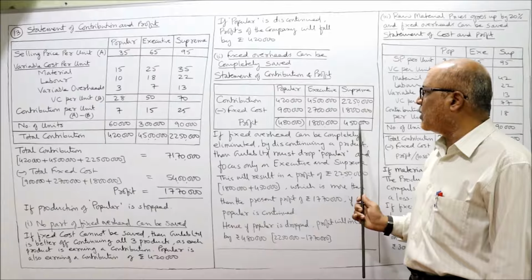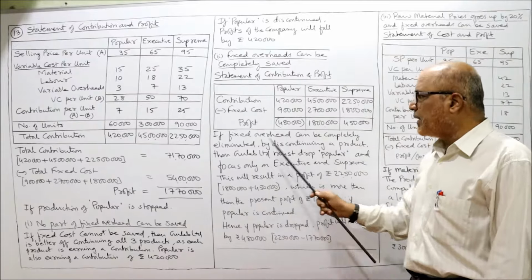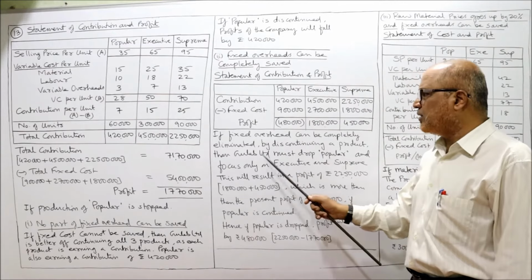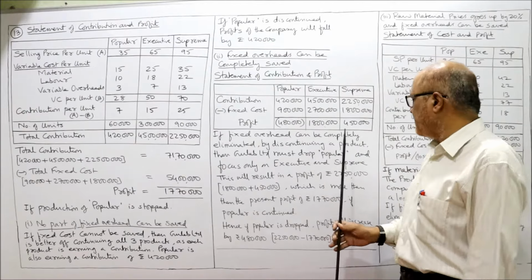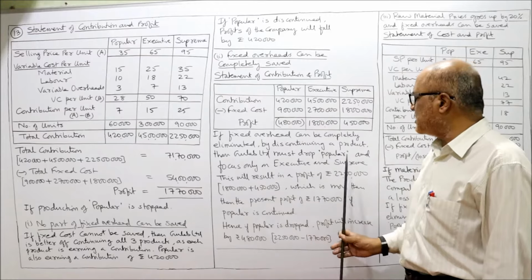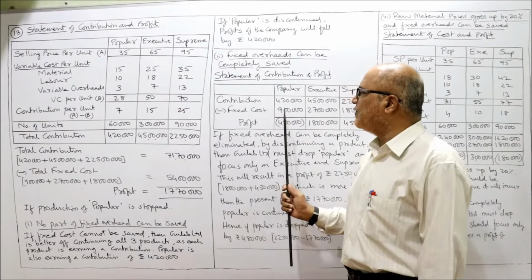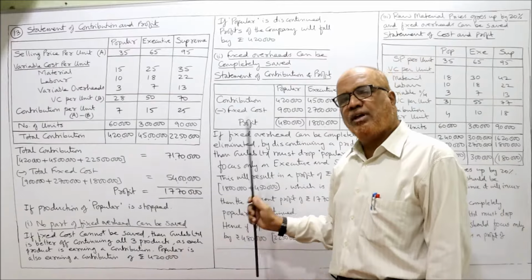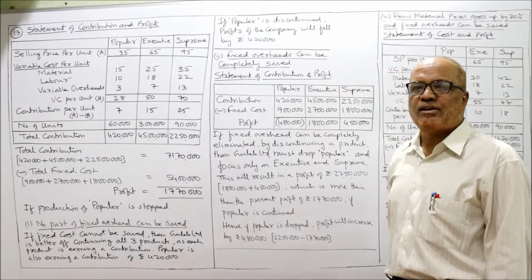Supreme, there is a profit of 4 lakh 50,000. So, if fixed overhead can be completely eliminated by discontinuing a particular product, then Gulab Limited must drop Popular and focus only on Executive and Supreme. If it is compulsory to incur 9 lakh rupees, we cannot save. Here we can save. That means fixed overhead can be completely saved.